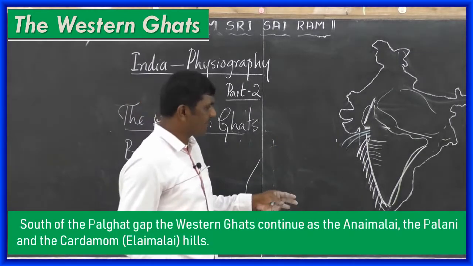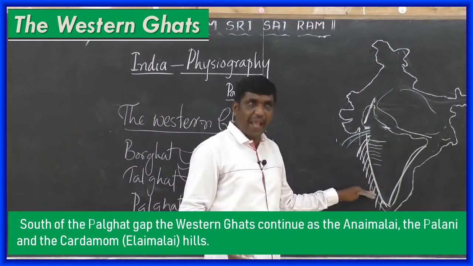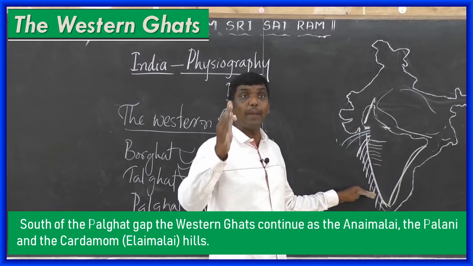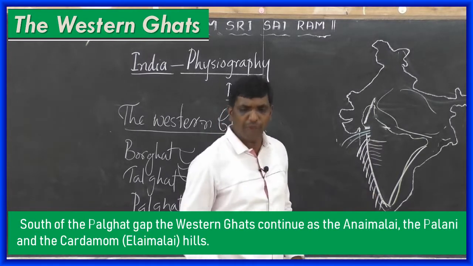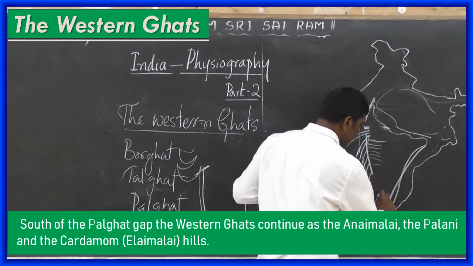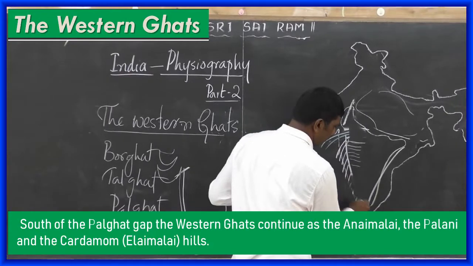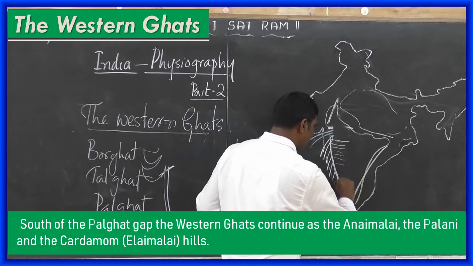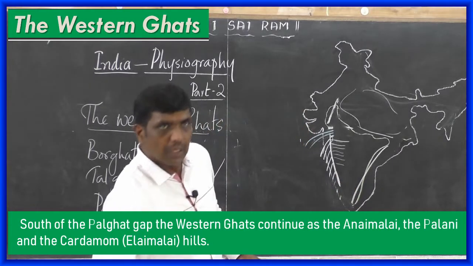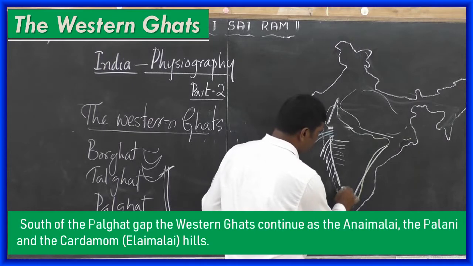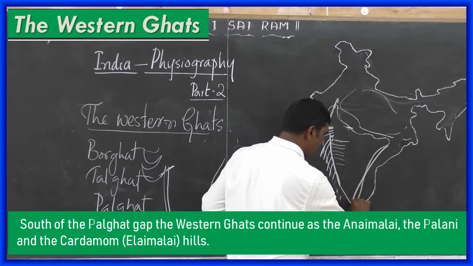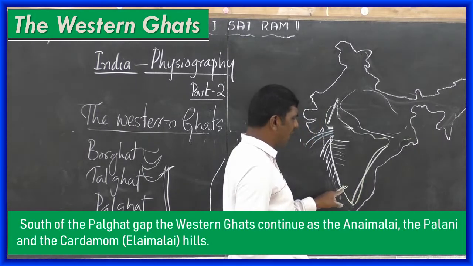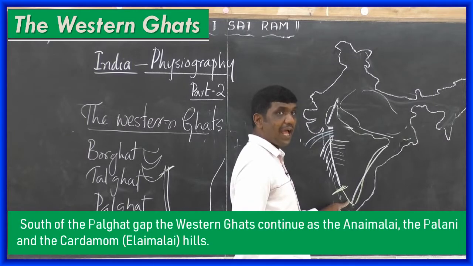South of the Palghat gap, the Western Ghats continue as Anaimalai, the Palani, the Cardamom. From where? See, here. This is in Karnataka. Now, I shade in green chalk piece. See, from Palghat, south of the Palghat, it continues as Anaimalai.